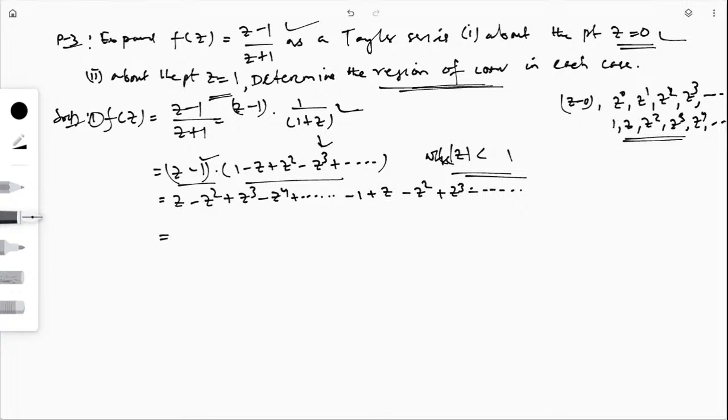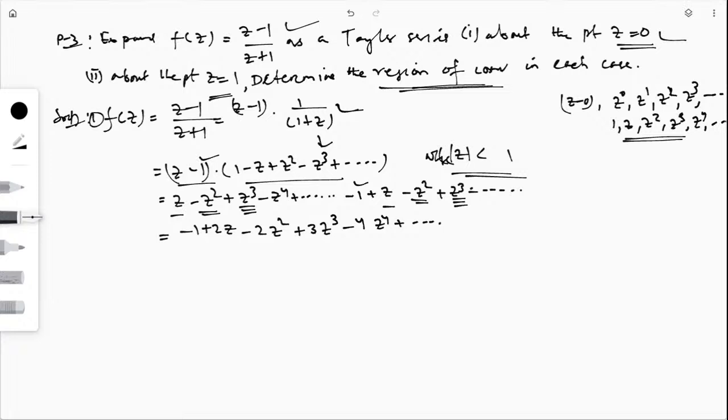Then if you rearrange, first I will write this minus 1. Then this is z, so this will be 2z, then this is minus z square, so minus 2 z square, then here it is z cube, this is also z cube, so this is plus 3 z cube. Similarly the next term will be 4 z4. So similarly all the terms you can write.